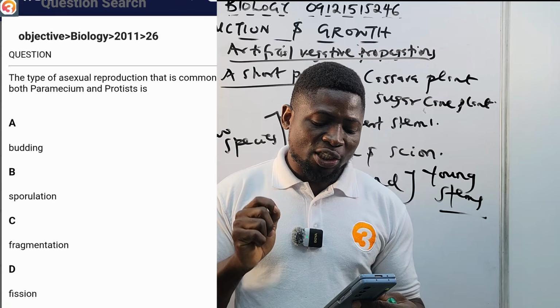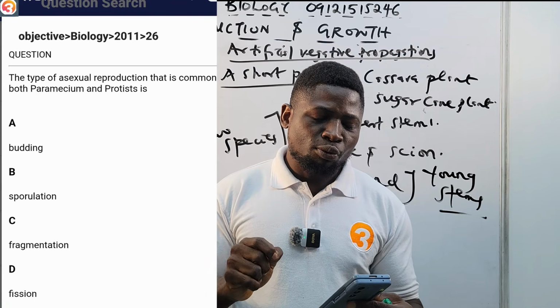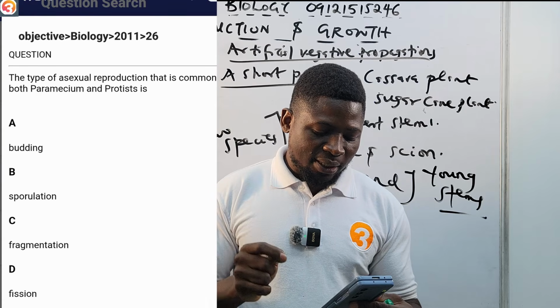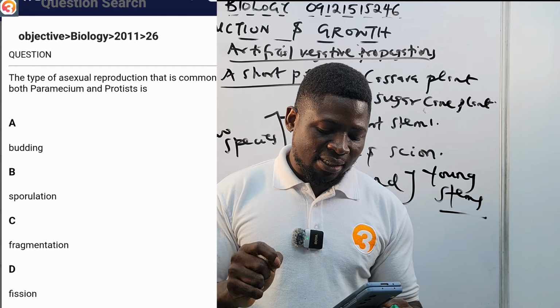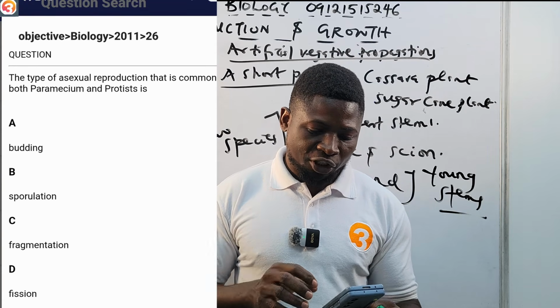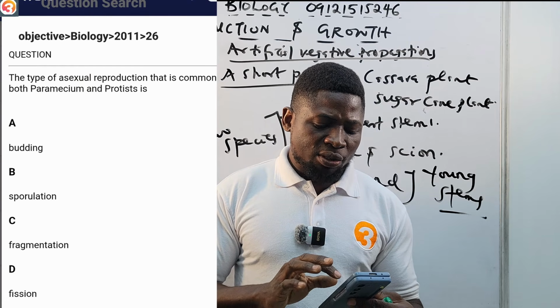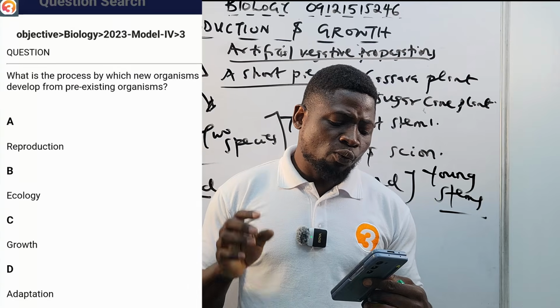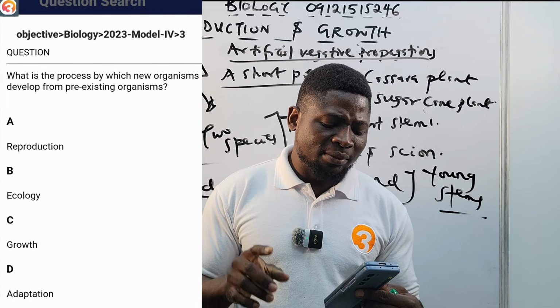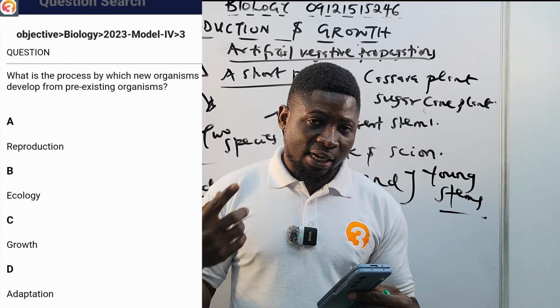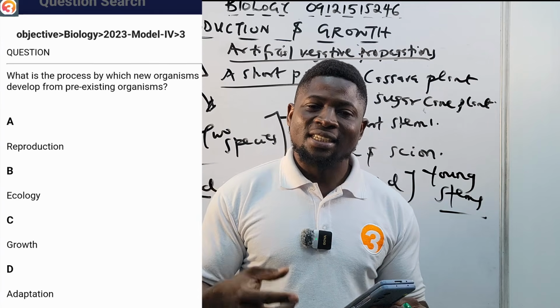The type of asexual reproduction that is common to both Paramecium and protists is: A budding, B sporulation, C fragmentation, D fission. Put it in the comment section. 2023, number 3. What is the process by which new organisms develop from pre-existing organisms? A reproduction, B ecology, C growth, D adaptation.